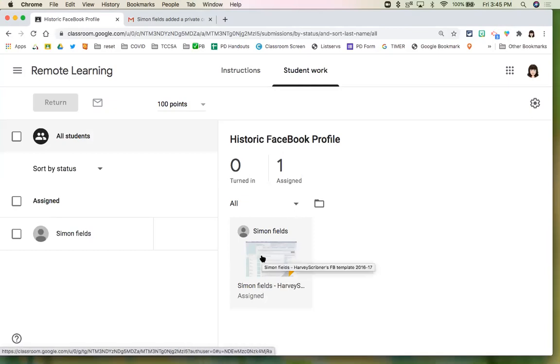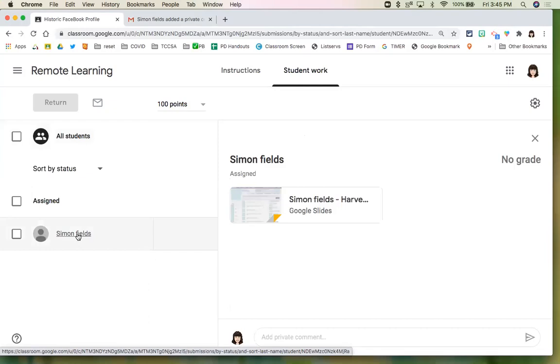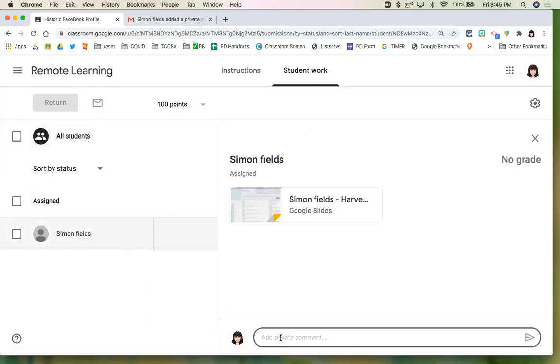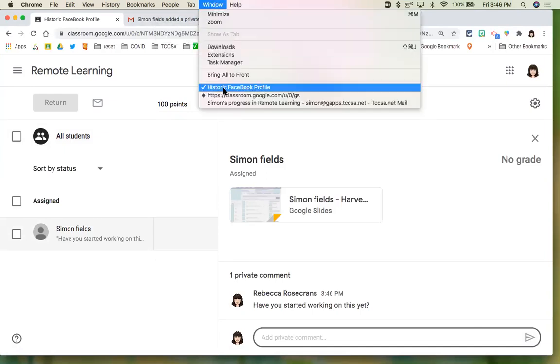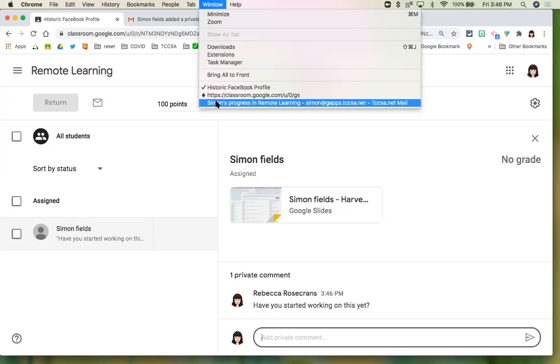And if I just thought of something, or if a few days have gone by and I'm concerned, I don't know if they're engaged, I can click on a student's name, and at the bottom is this feature to add a private comment. And then I can hit the arrow to post it. So now this student has a private comment. Because my Google Classroom mobile app is signed in, I'm already getting those notifications. So that came out right away.